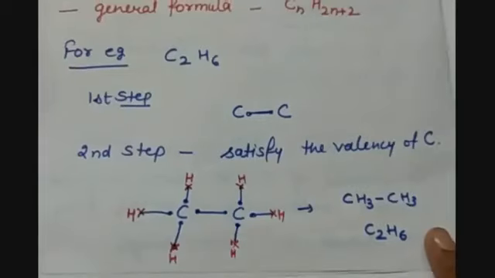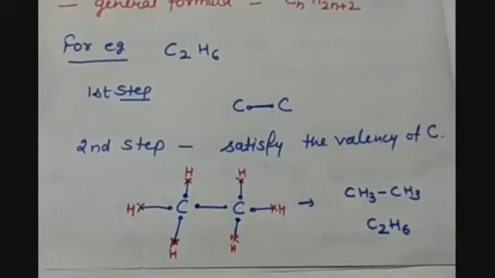Now let us see another example in which we have 2 carbon atoms: C2H6, which is called ethane. Eth means 2 carbons and ane means single bond. So a hydrocarbon which has 2 carbon atoms bonded with a single bond in between them. We have to make an electron dot structure of C2H6.